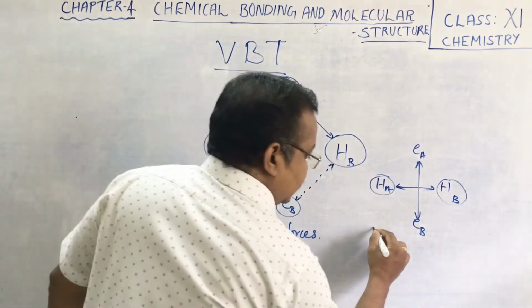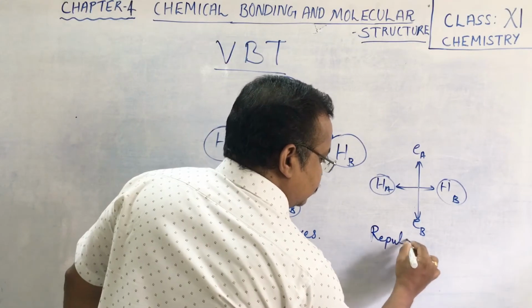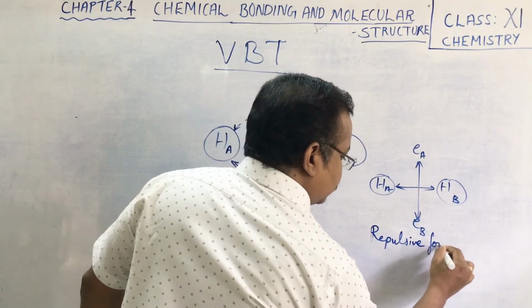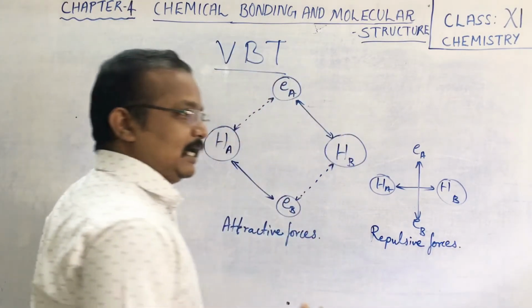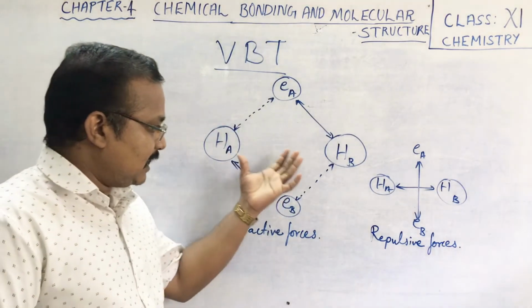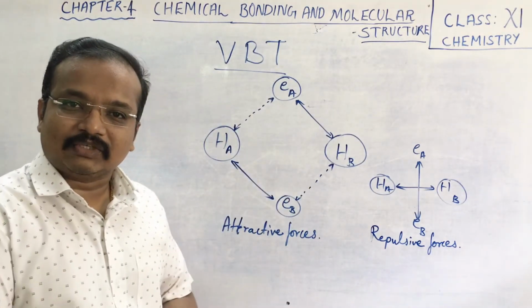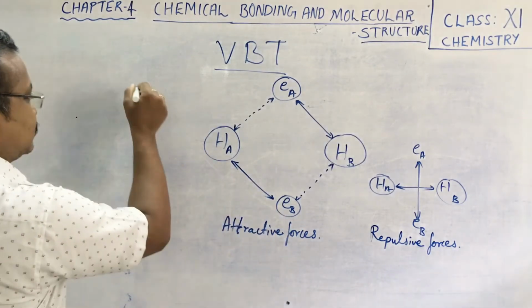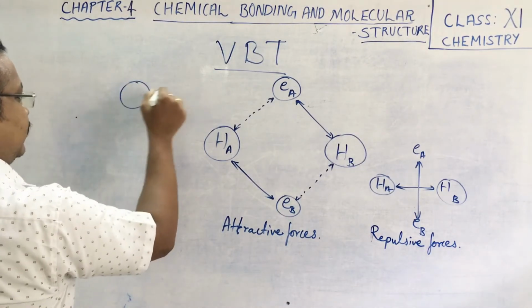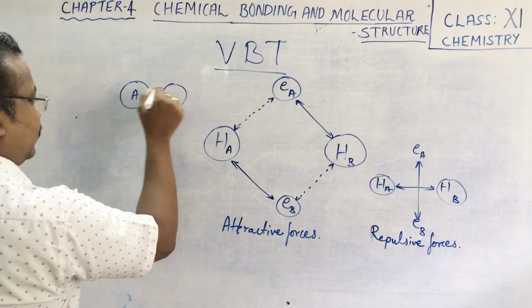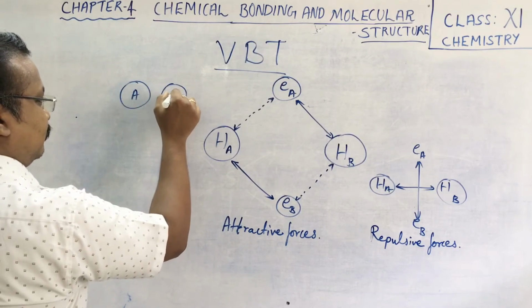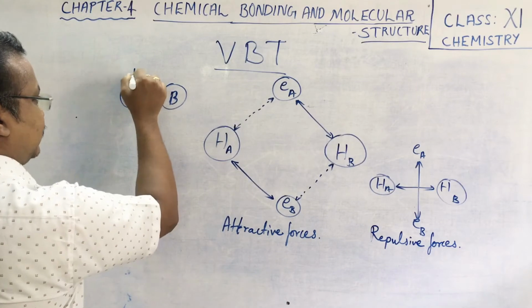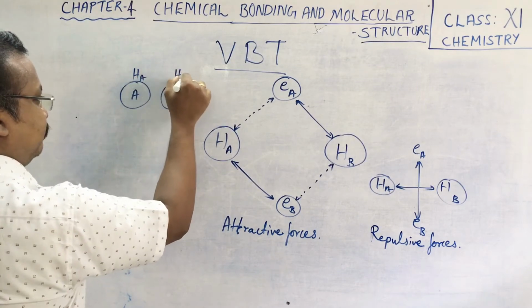So these are the repulsive forces, and these are the attractive forces which operate when the two atoms approach. This is hydrogen atom A and hydrogen atom B we are talking about.